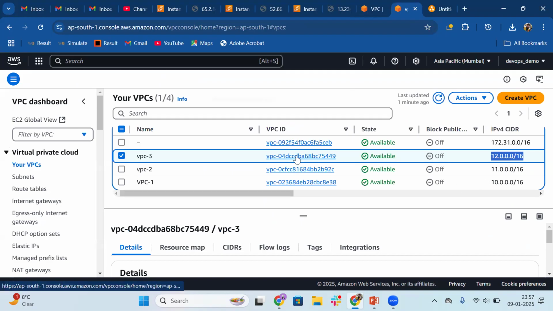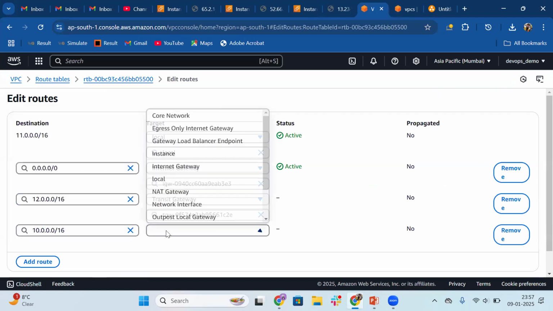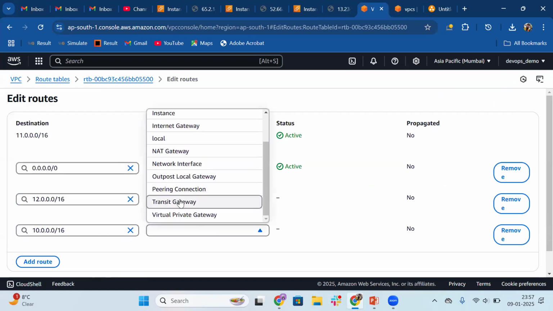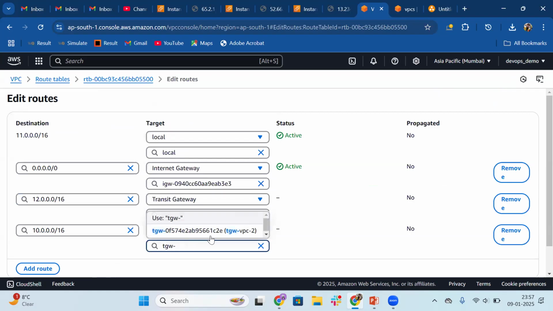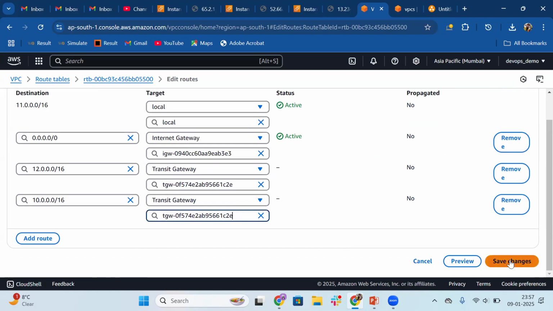So in the first, I pass the CIDR of second and third. In the second, I will be passing the CIDR of third and first. In the third, I will pass the CIDR of first and second. So that I'm doing. Here, transit gateway ID, and then save changes.